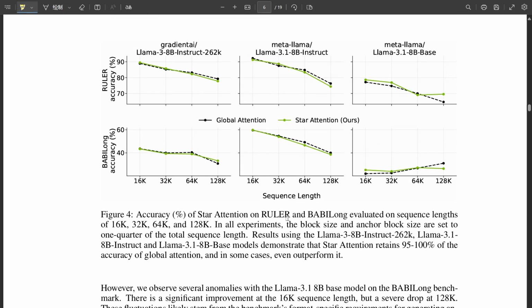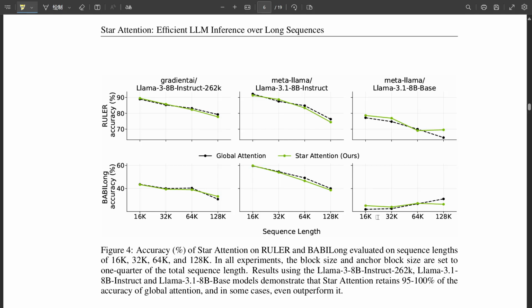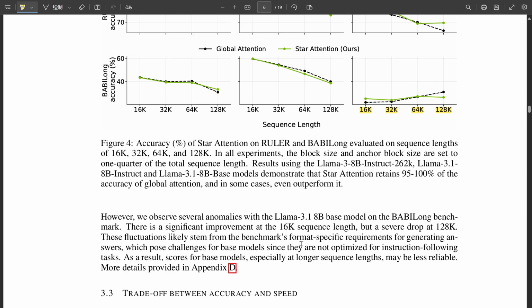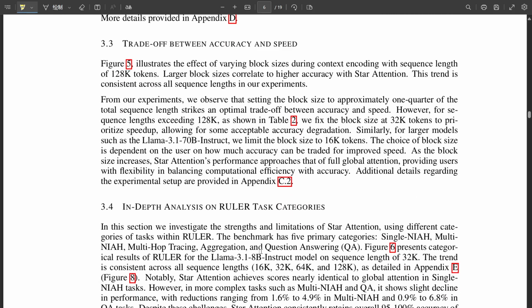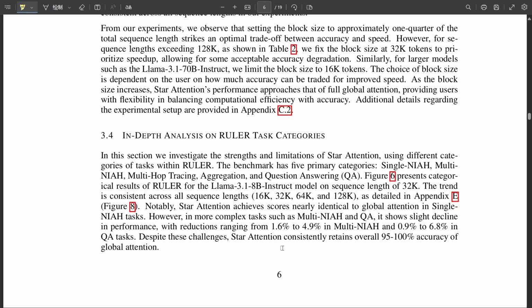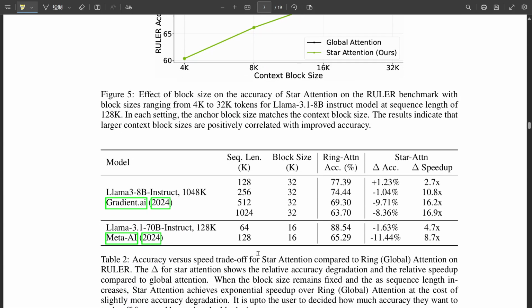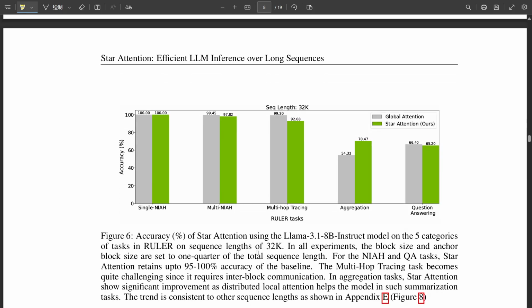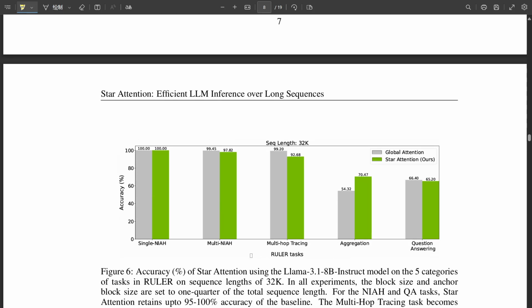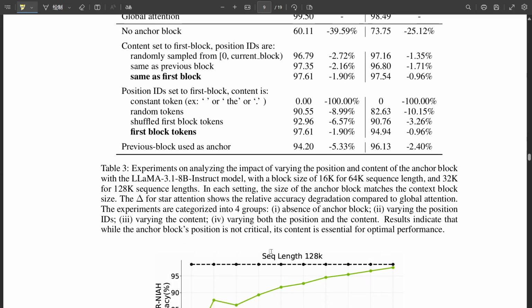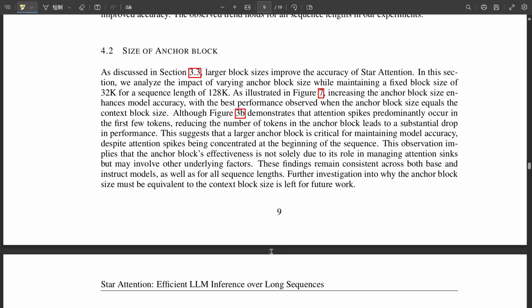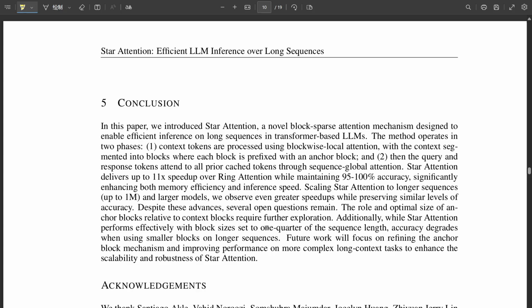Absolutely. This field is constantly evolving, and new insights are emerging all the time. Now, you mentioned earlier that they tested star attention on the Babylon benchmark as well. This one focuses on tasks that require connecting information across multiple sentences, right? That's correct. It's designed to evaluate how well LLMs can reason over long, complex narratives. And I'm happy to report that star attention performed admirably on these tasks, consistently achieving accuracy comparable to full global attention. That's fantastic news. It suggests that star attention's approach might generalize well across a wider range of challenges, not just those focused on local understanding or summarization.